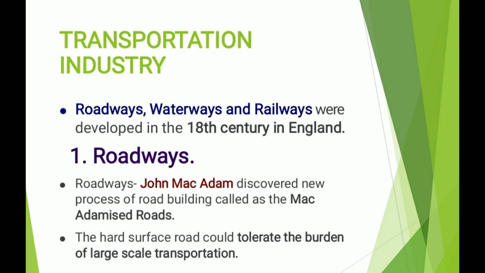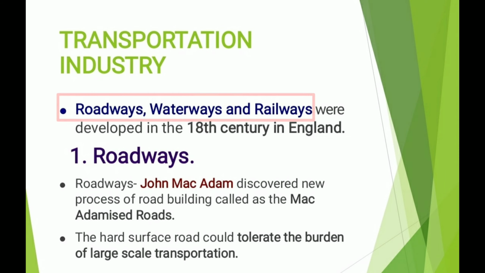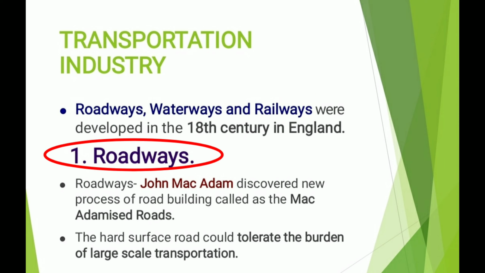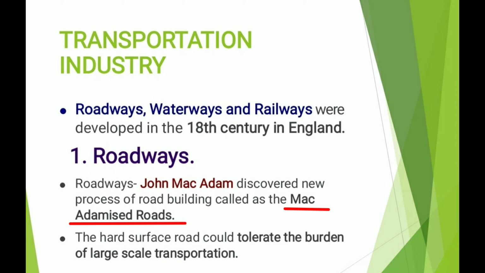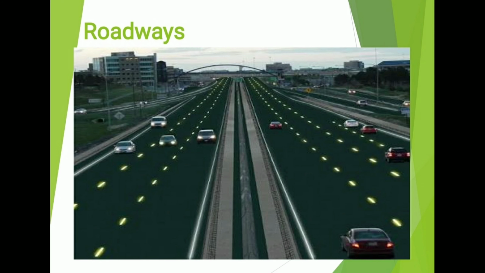Now we shall go ahead to transportation industry. In the 18th century in England, the 3 ways were developed, such as the roadways, railways and waterways. Now we shall see roadways. Roads were developed in England during the last half of the 18th century when John McAdam discovered the new process of road building, and he called this the McAdam's road. Now this hard surface road could tolerate the burden of large scale transportation. Here is a picture of the roadways.